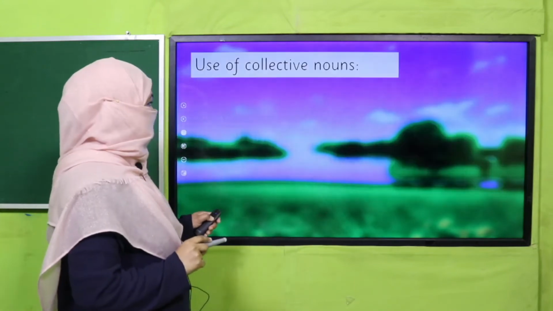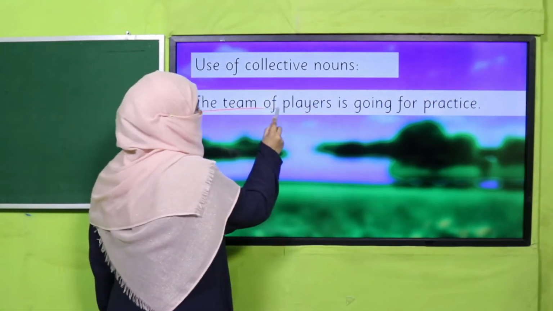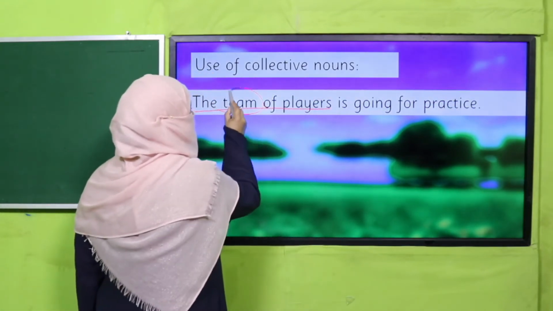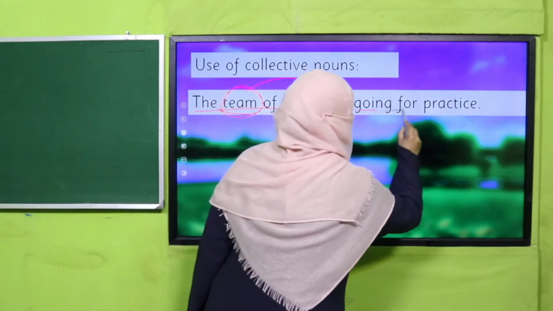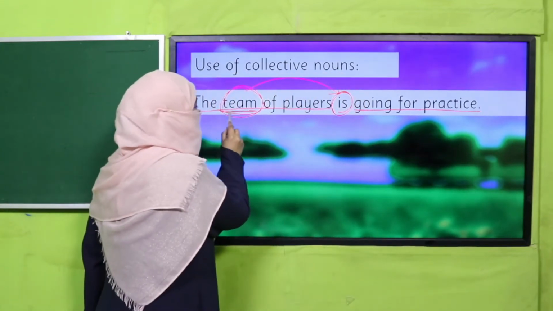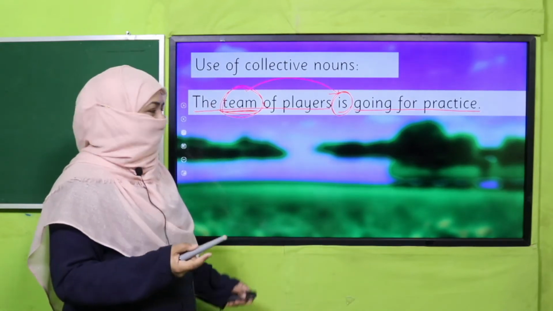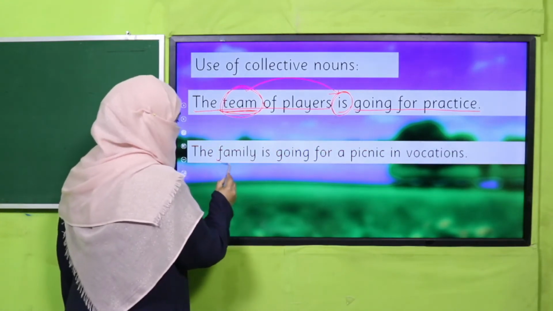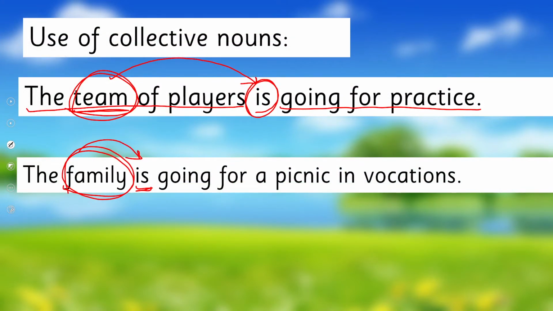All right. So how we use it, I was just telling you, for example, the team of players. Now team is a singular noun, that's why I have used is. The team of players is going for practice. So this is has been used because we take collective nouns as singular nouns. Are you clear? Okay, the other example is the family. Now family is again a collective noun. That's why is we have used, because we use collective nouns as singular nouns. Good, now you're smart, you're getting it.